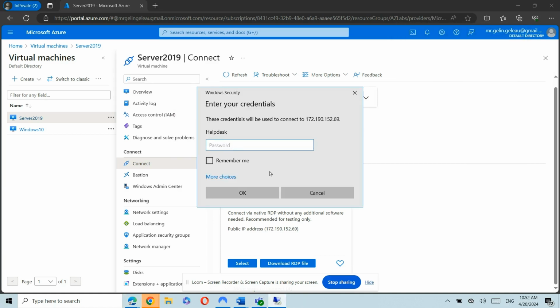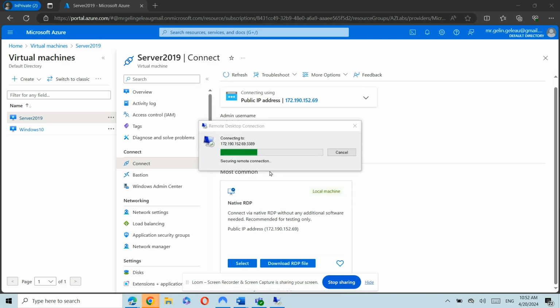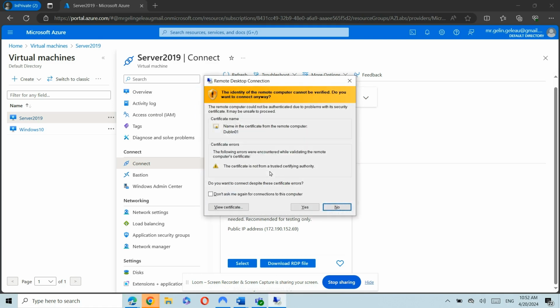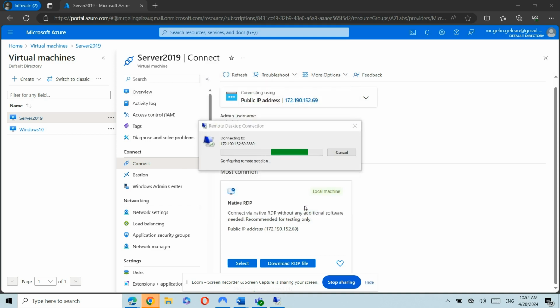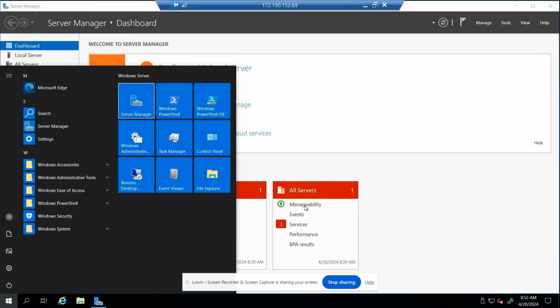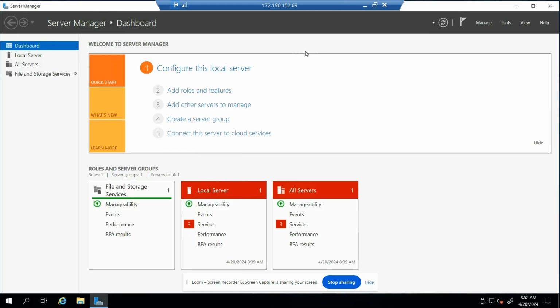Okay. Enter password. Long password. Again, this warning message: the identity of the remote computer cannot be verified. Do you want to connect anyway? Yes. And we're in our Windows machine.